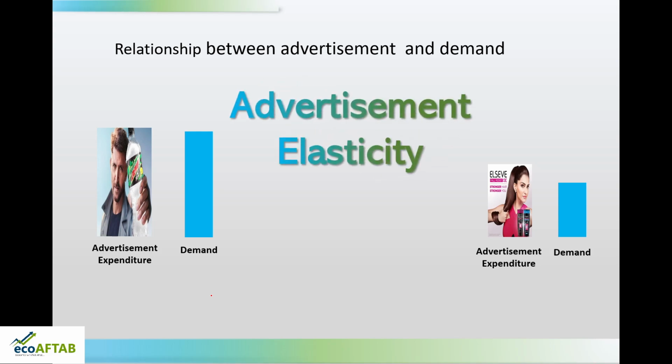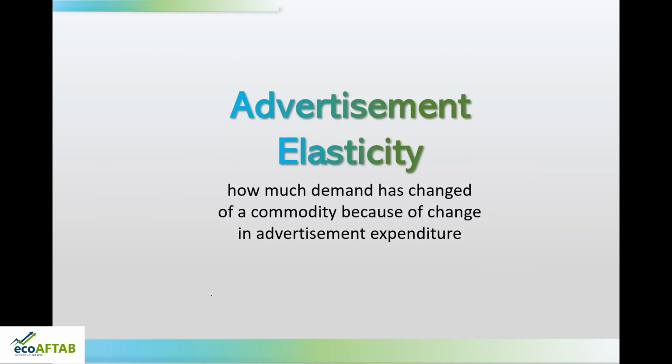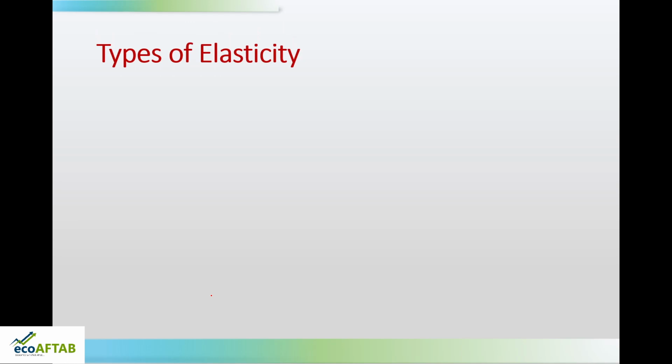That is understood by advertisement elasticity. So how much demand has changed for a particular commodity because of change in advertisement expenditure is called advertisement elasticity. So friends, with the help of demand function, we understood what is happening to demand because of change in the variables.